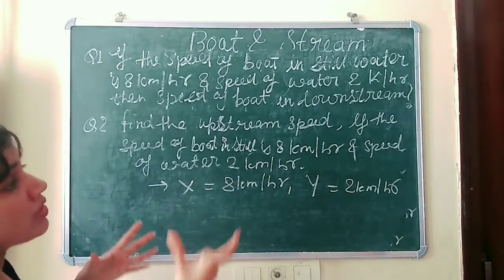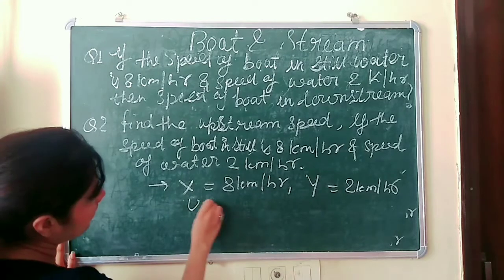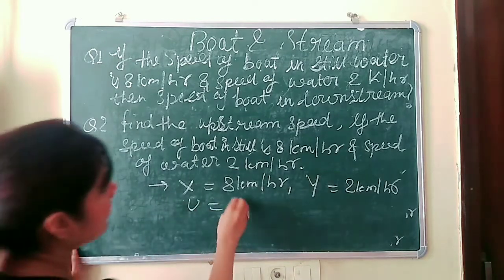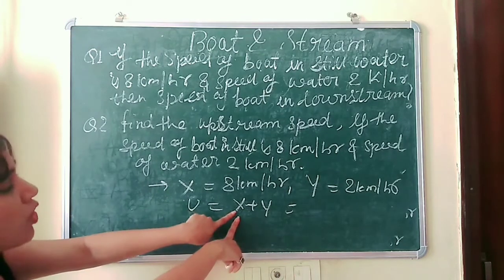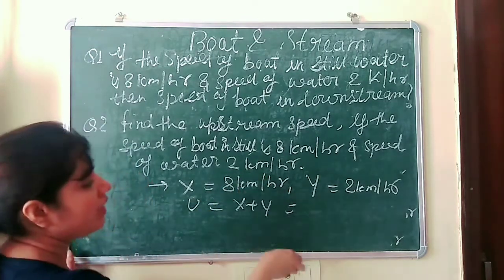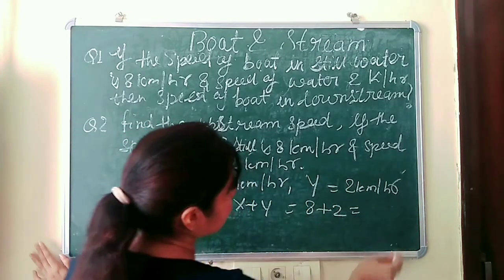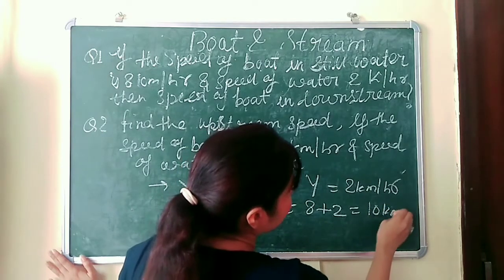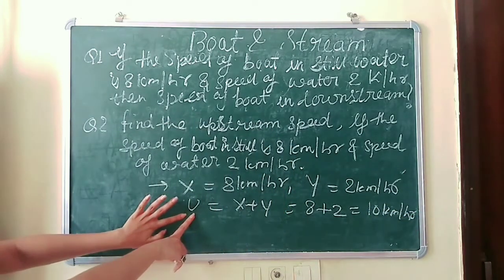Speed of the boat in downstream, we denote it by u, and we simply know the formula, that is x plus y: speed of the boat in still water plus speed of water. So we simply put the values, 8 plus 2. So what will we get? 10 km per hour. So this is the downstream speed.